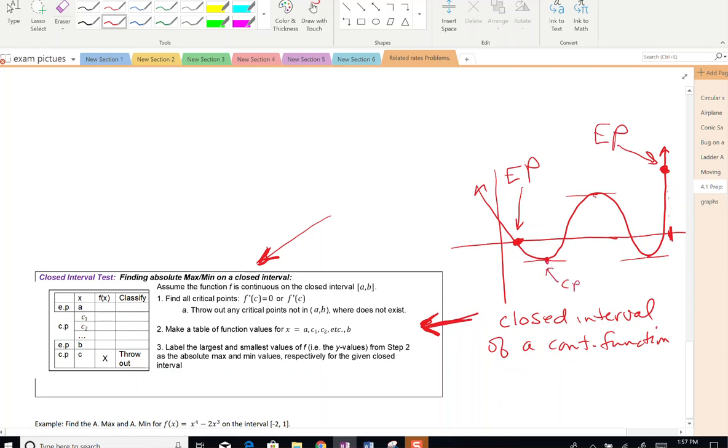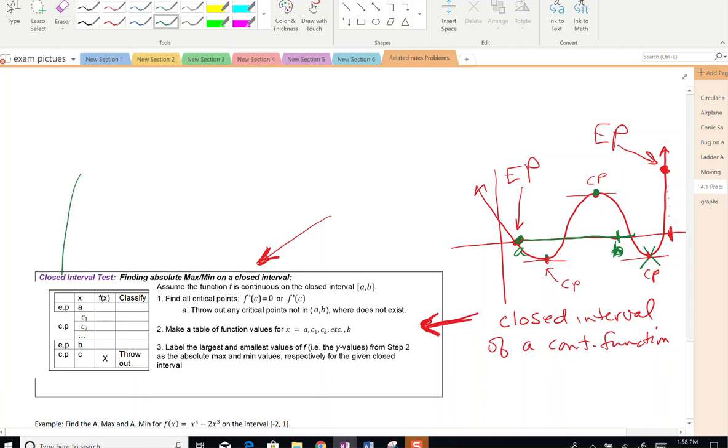Critical point. Critical point. Critical point. If we had closed our interval here, so if we had gone from here to here, then we would have tossed out this critical point because it would not be on our new interval. So it has to be interior critical points. So only this critical point and this critical point would be tested.